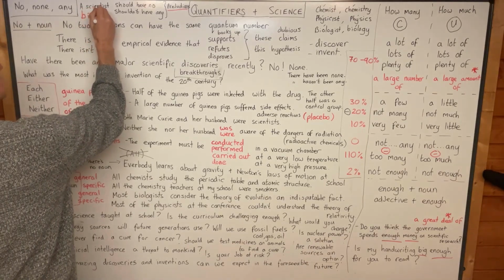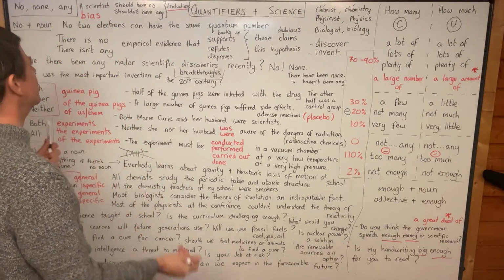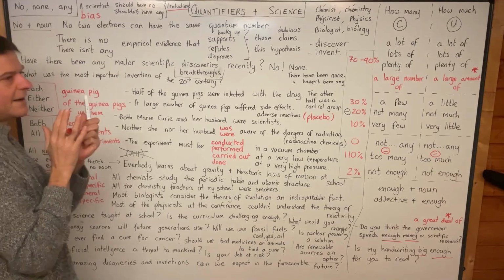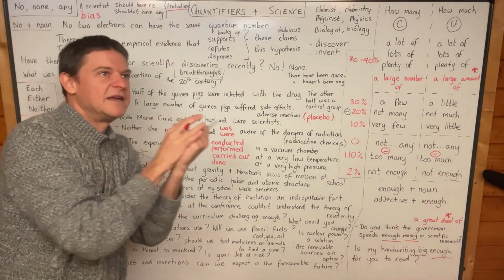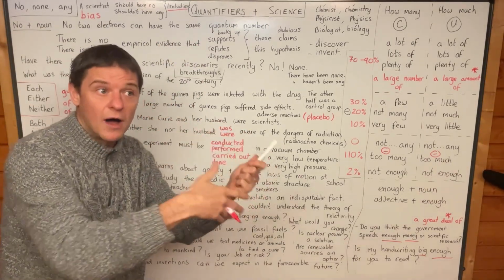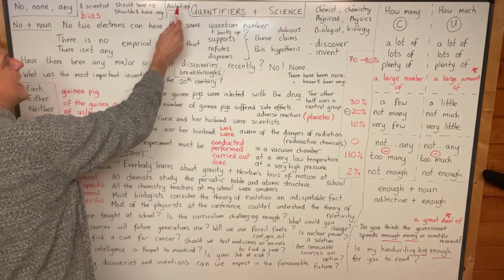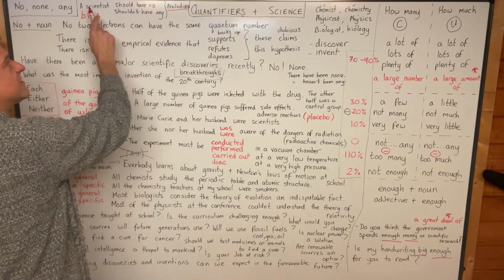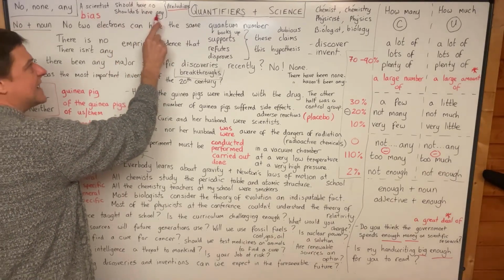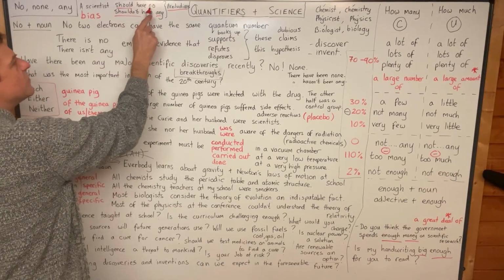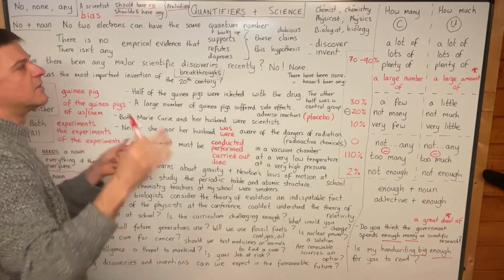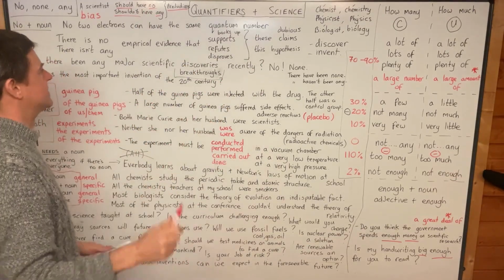And of course, a scientist must try to be objective and neutral. He shouldn't have any bias. And that means bias is prejudice. It's when you prefer one result to another result. And so a scientist should have no prejudices. A scientist shouldn't have any prejudices. So you can see there are two ways of saying the same thing, and there always are when you want to say there's nothing of something.